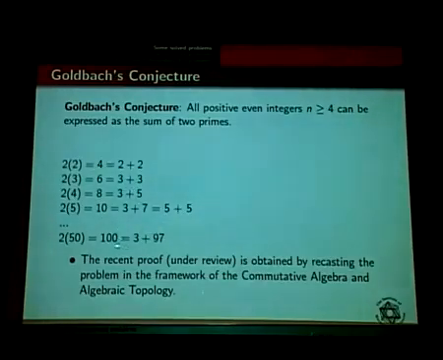Okay. Take the number 100. This is also an even integer, and you can express it as 3 plus 97. This was a conjecture for quite a long time, and recently, I saw in August, this is October, so 2 months back, one fellow wrote a proof for this conjecture, and he used work of commutative algebra.